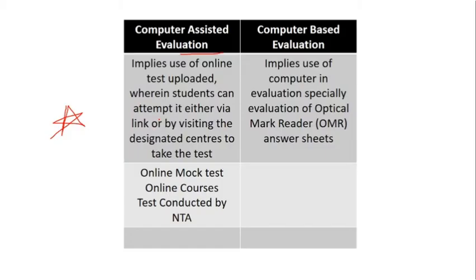Whereas computer based, for example, normally now we are into the offline mode, wherein the university papers are written by the students, and these papers, with the help of the OMR sheets, can be tested. That is how the results of even NET are produced for computer based evaluation, where the optical marker reader sheets are scanned, assessed and the results are out. So in computer assisted evaluation the students have to go and appear for a computerized test, and in computer based evaluation the assessment is computerized. So those are the two differences, be careful here.